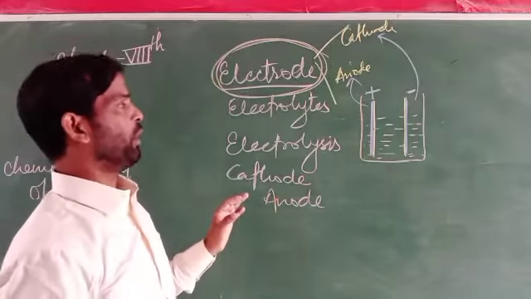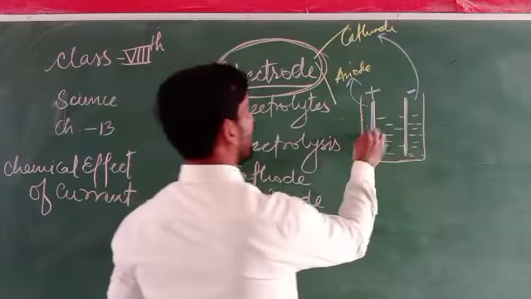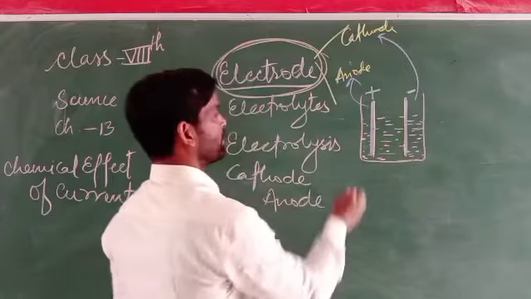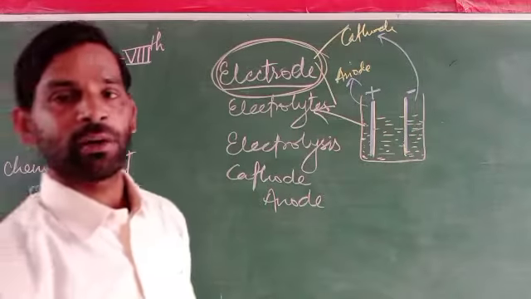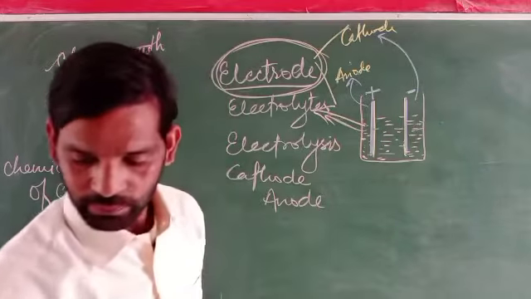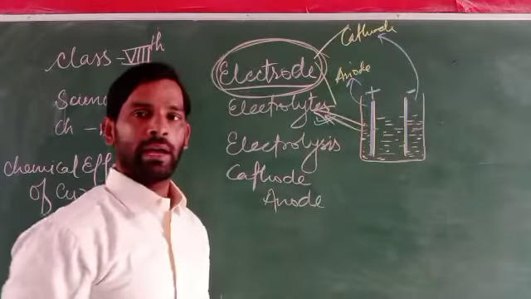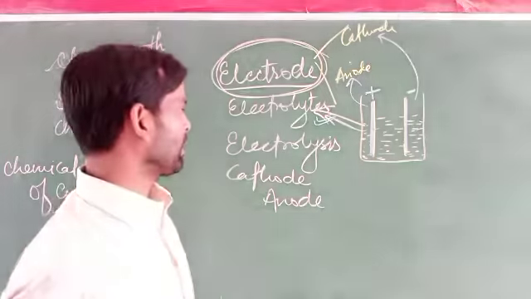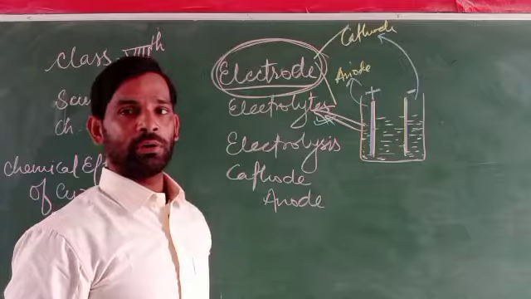Moving on to the next one, the electrolytes. The liquid in which the electric current is supplied is called an electrolyte. This is the liquid in which the electric supply is possible. This one is called the electrolyte.